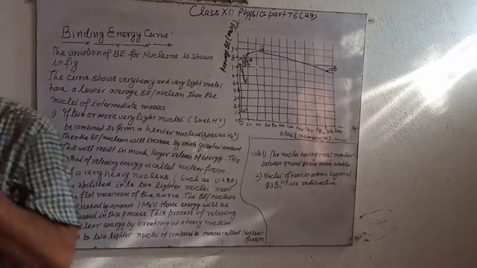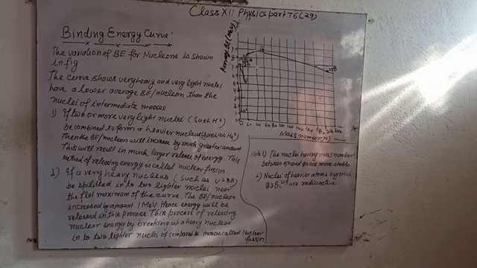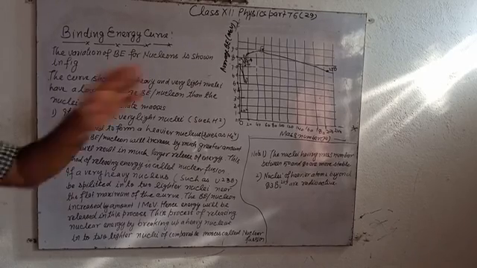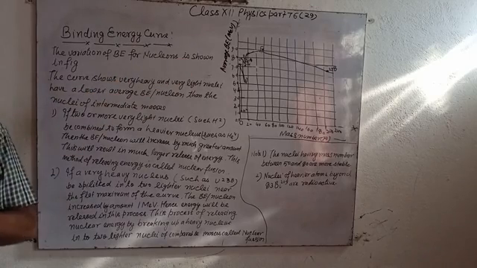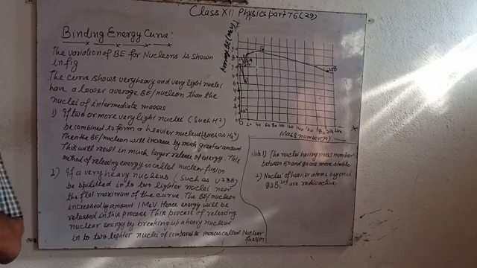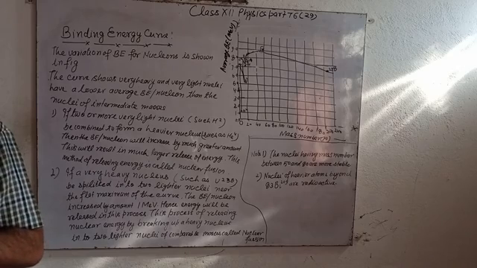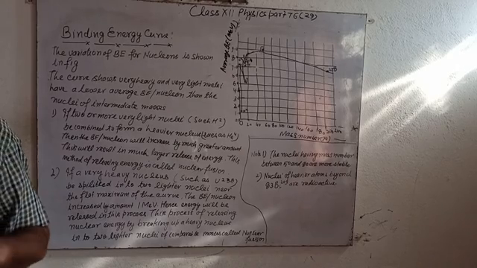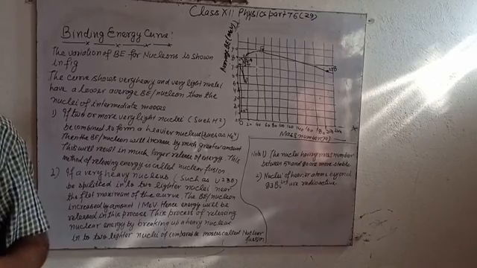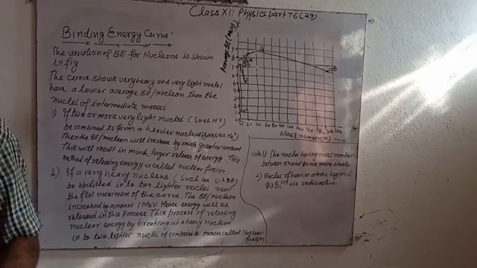A graph between the average binding energy per nucleon and the mass number A of different nuclei is called the binding energy curve, as shown in the figure here. In general, binding energy curves have the following features.